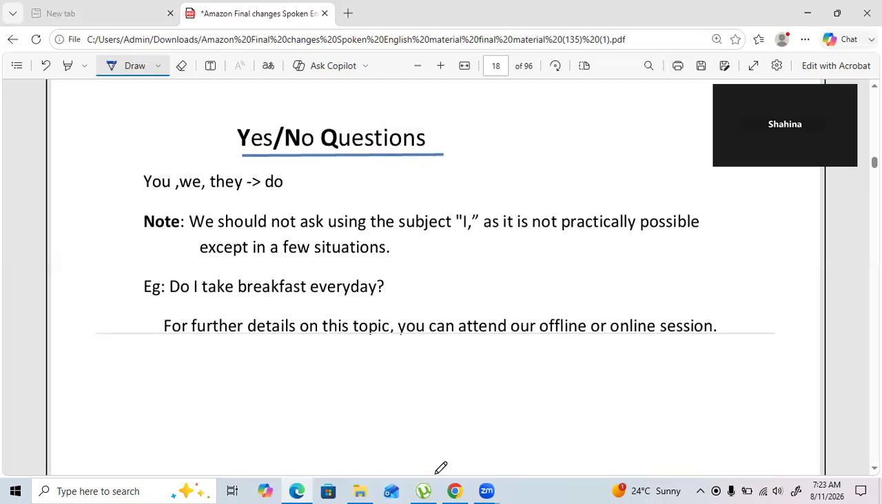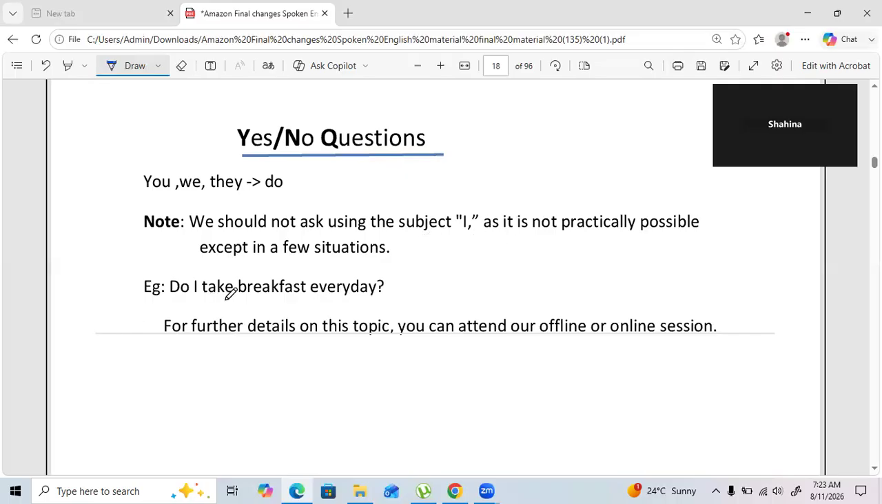Now let's see how to ask yes or no questions using do or does, which comes under simple present. Usually, in the grammar book, you might have seen they also write it with I as well. You can use do, but practically speaking, you should not. We should not ask using the subject I, as it's not practically possible.